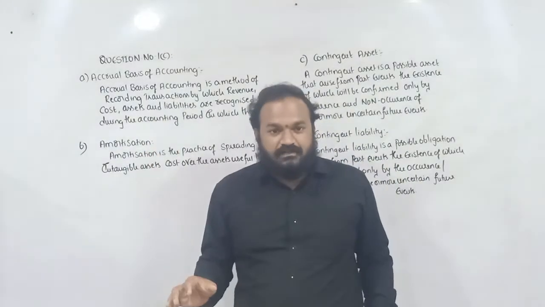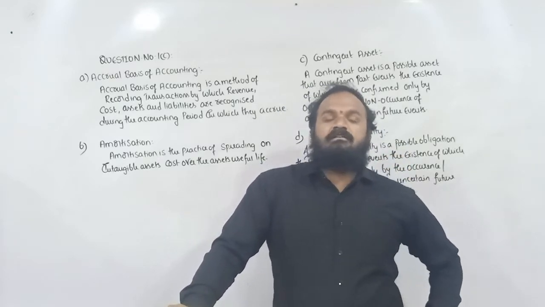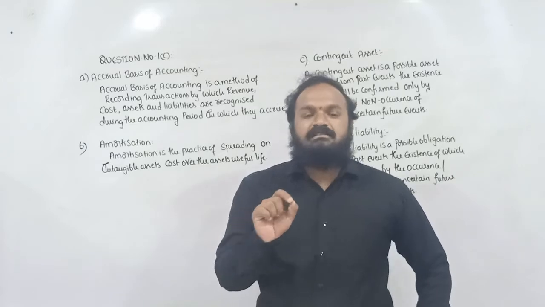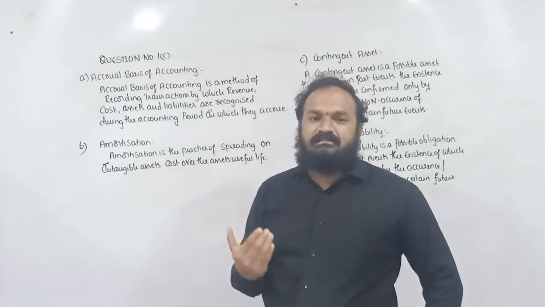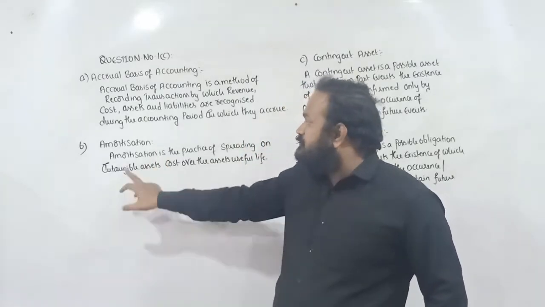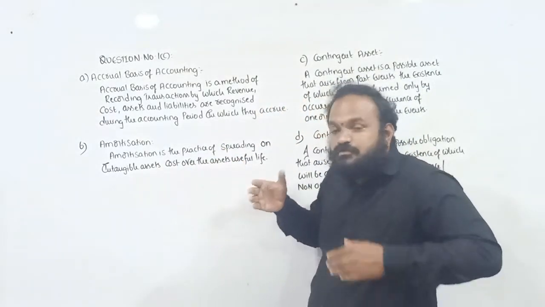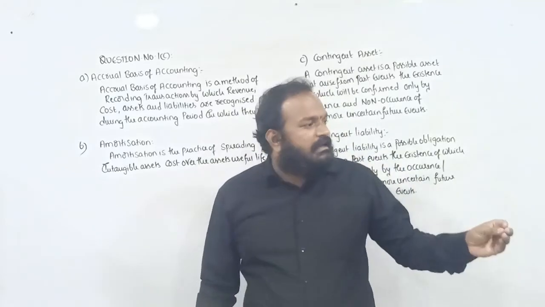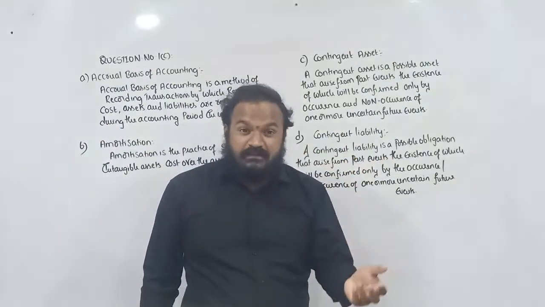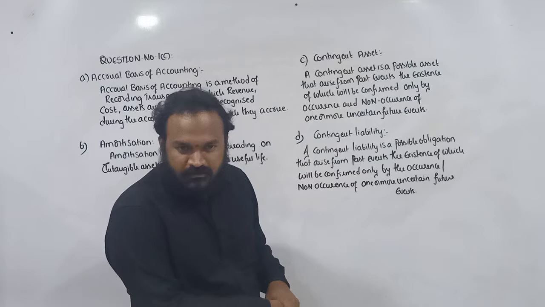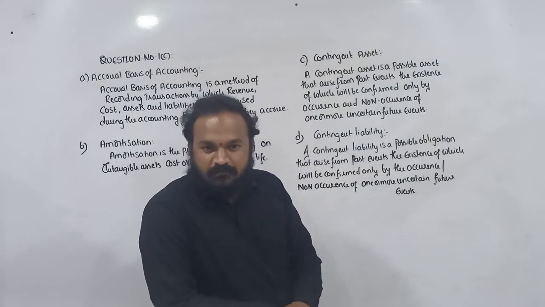So amortization. Depreciation is the term used for tangible fixed assets and amortization is the term used for intangible fixed assets, boys and girls. So the process of writing down the value of intangible fixed assets is called amortization. So amortization is the practice of spreading an intangible asset's cost over its useful life. Apart from this, 2 basic terms are given. Contingent asset, we already discussed a lot of examples when litigation is pending in the court. The same example is discussed for contingent liability when a bill is discounted with the banker, right?